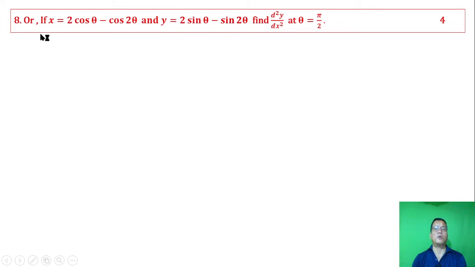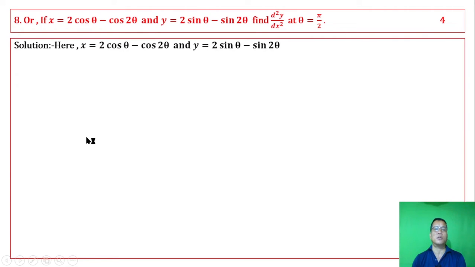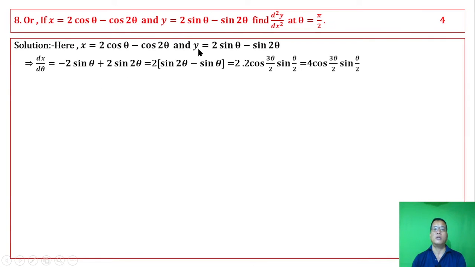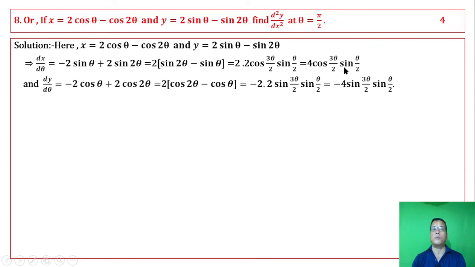Or question number 11: if x is equal to this and y is equal to this in terms of theta, find d square y by dx square at theta equal to pi by 2. Since this is a parametrically defined function, to find the second order derivative we first need dy by dx. Now x is a function of theta, y is a function of theta, so we find dx by d theta and dy by d theta and write them in simplest form.